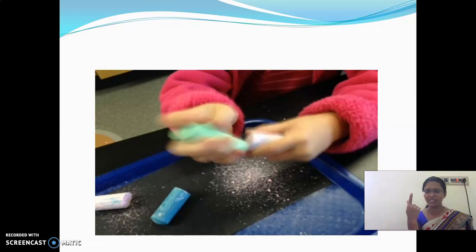Does its composition change, children, when I am breaking the chalk piece? No. It is only called chalk. And I am going to make it a powder. It is called chalk powder. Does its composition change? No. I can again make the chalk powder into a chalk piece. So this type of change is called physical changes. Clear?